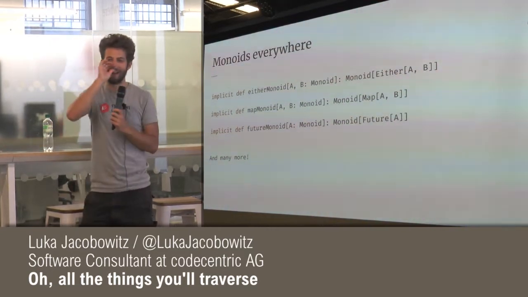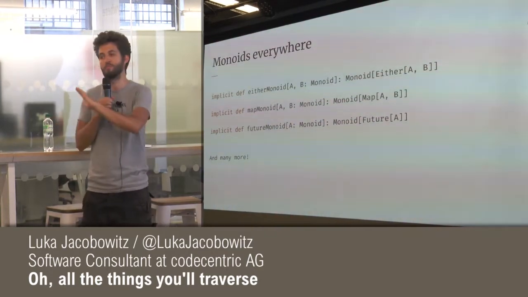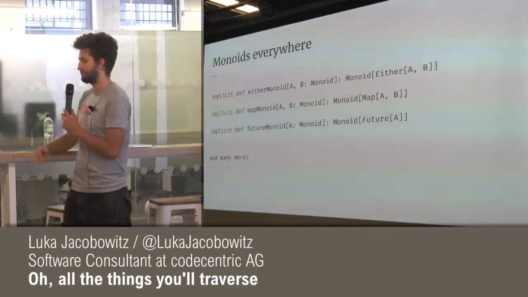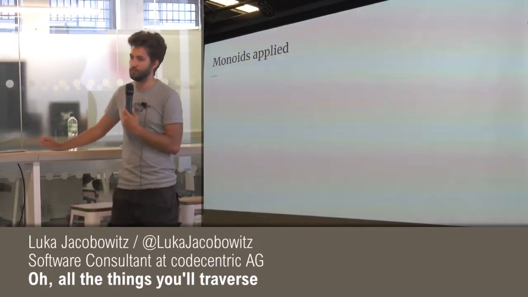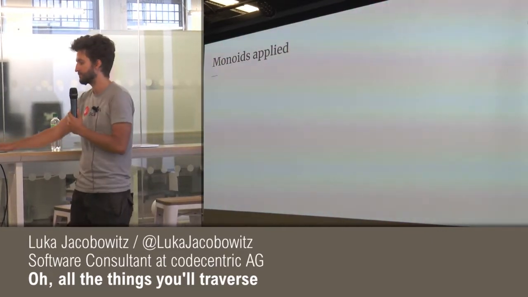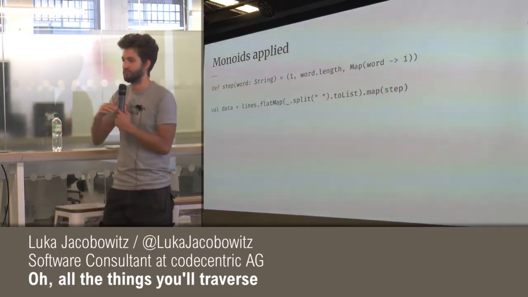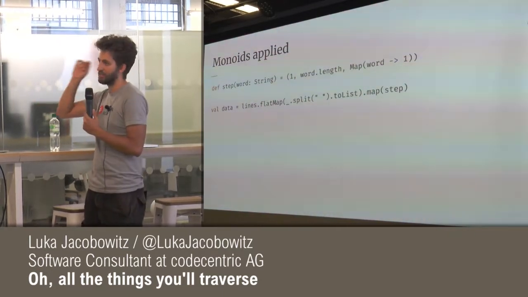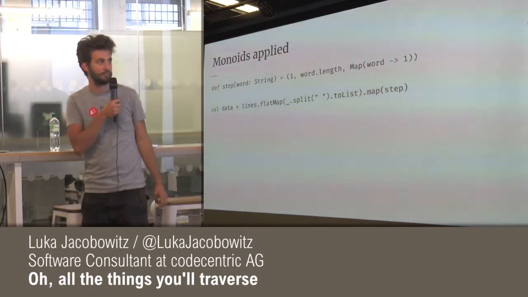So monoids are everywhere, and these are just some that are cool. There are many, many more that you will see if you do a real exploration of something like the Cats library. And so what can we actually do with them? We saw this sum function earlier, but there are a lot of other really cool things. What I want to do is create a very simple text aggregation kind of thing, which is a real-world-ish example.